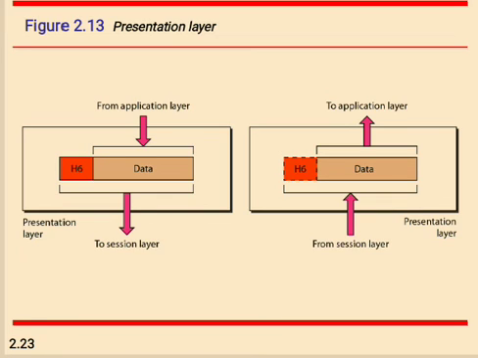Then compression. Compression reduces the number of bits that need to be transmitted on the network. So here we are reducing the number of bits in the compression. So this is regarding the presentation layer.